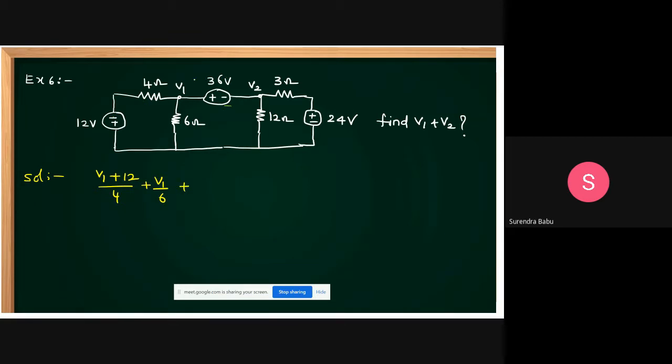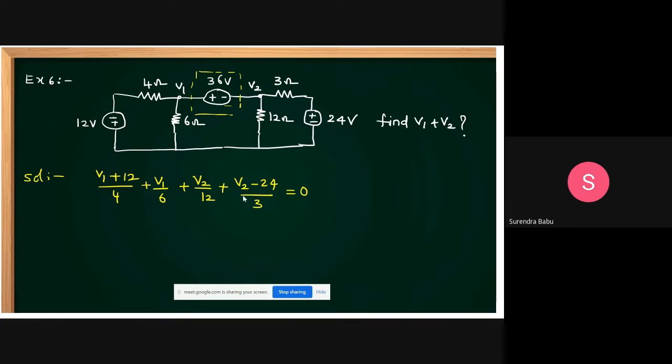Plus, across this one I am taking a super node. Okay, then plus V2 by 12, plus (V2 minus 24) by 3 is equal to 0. Then what can you get, friends, here?